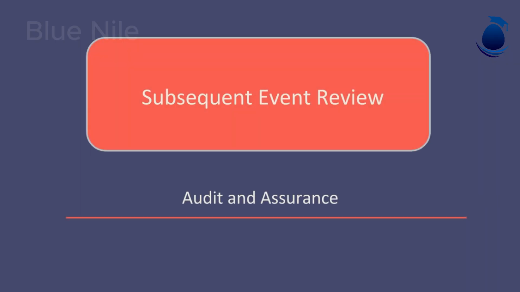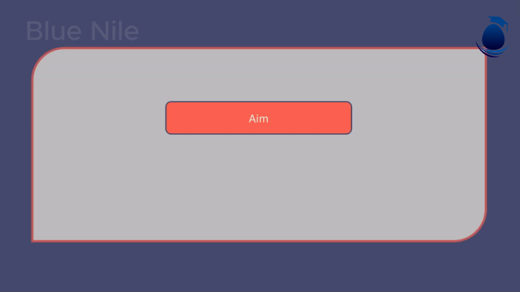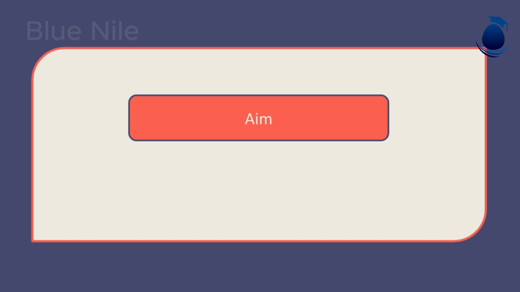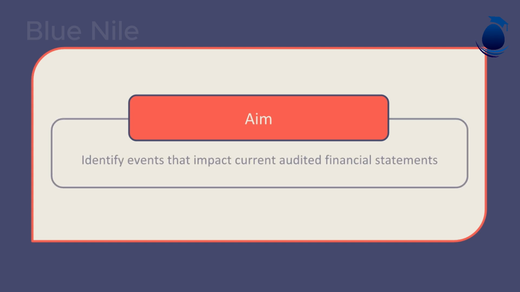This video will take you through the process the auditor follows to complete the subsequent event review. The subsequent event review is carried out at the completion and review stage. Its aim is to identify if events since the year-end have an impact on the current financial year and require inclusion in the financial statements.